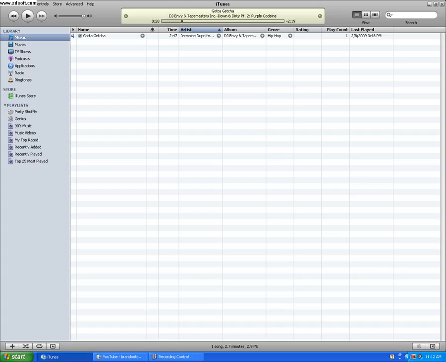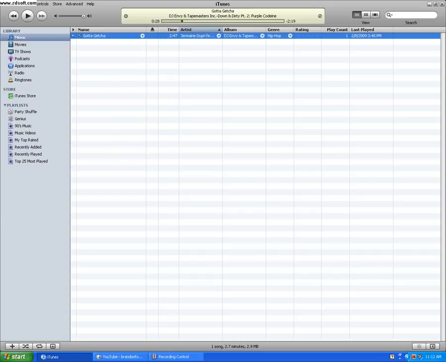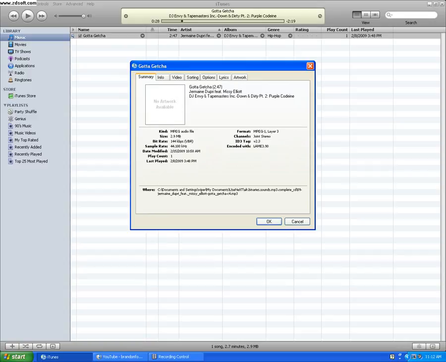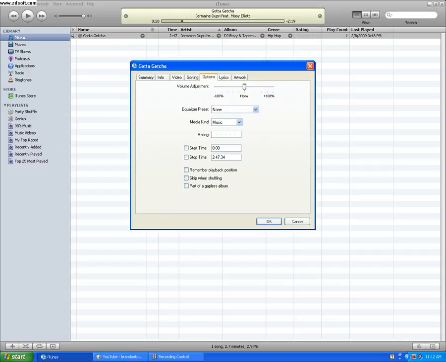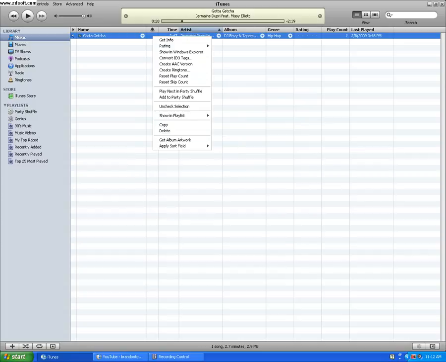First thing you have to do is open up iTunes, then right click on the song, click Get Info, then choose Options. Tick Start Time, tick Stop Time, and then select when you want the song to start. So I'm going to say 20 seconds into the song, and it has to stop exactly 30 seconds after, so 50. Press OK, right click, Create AAC Version.